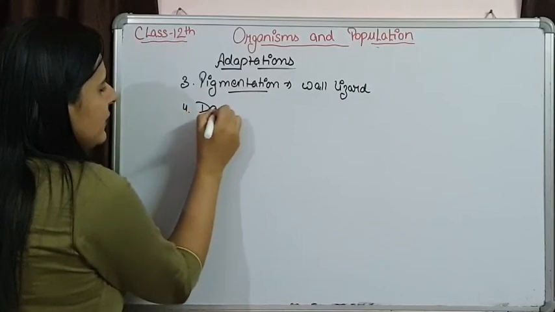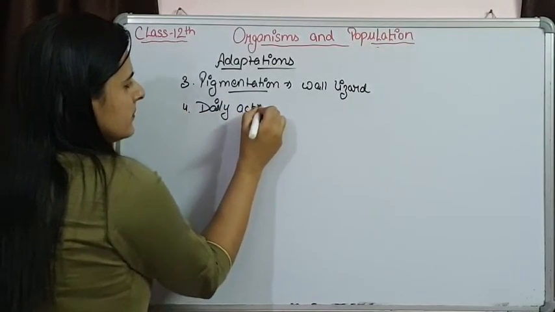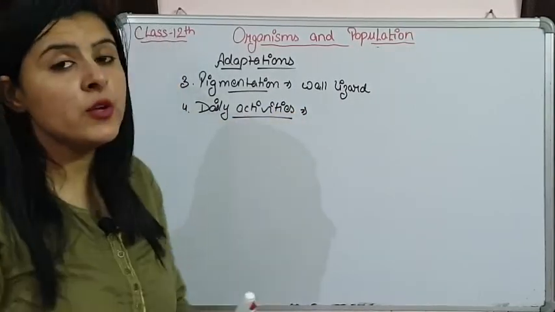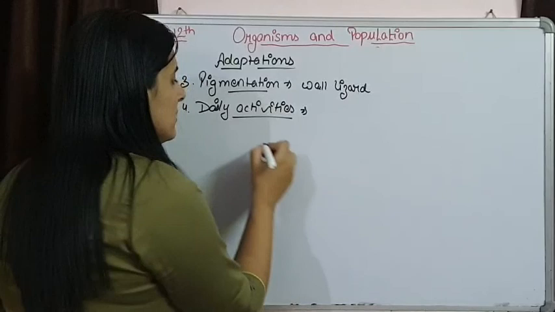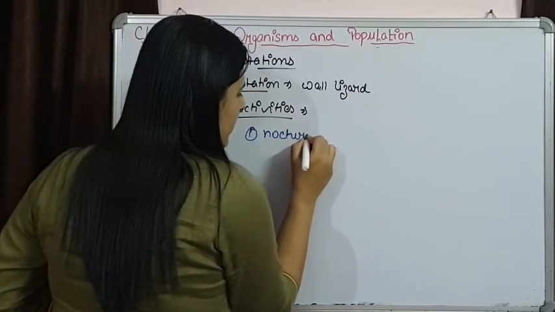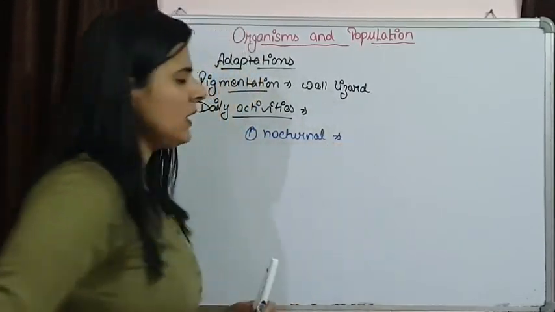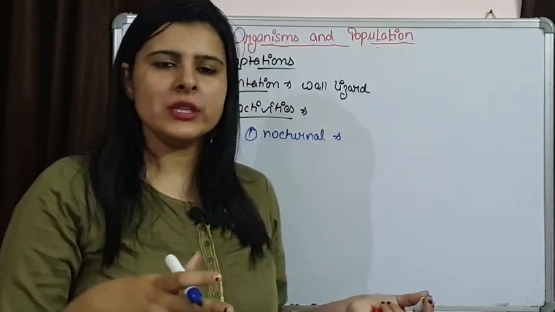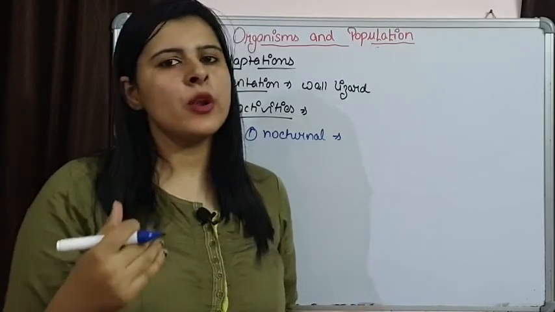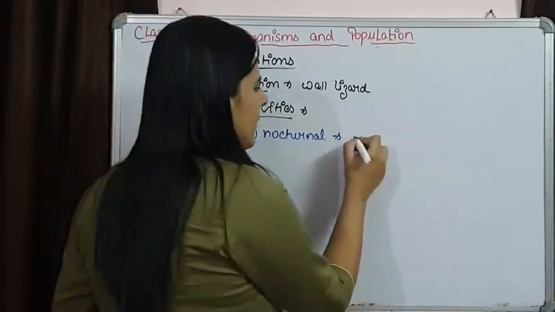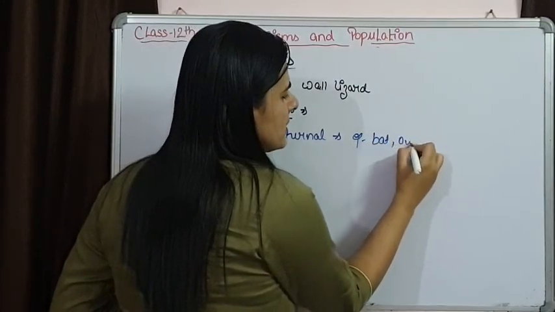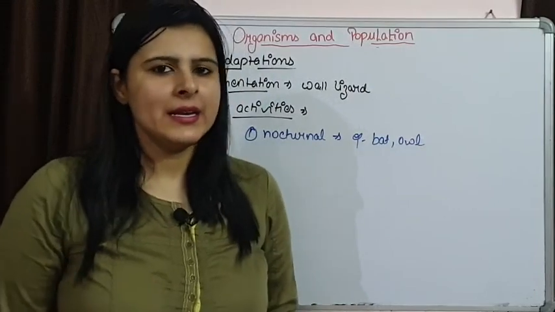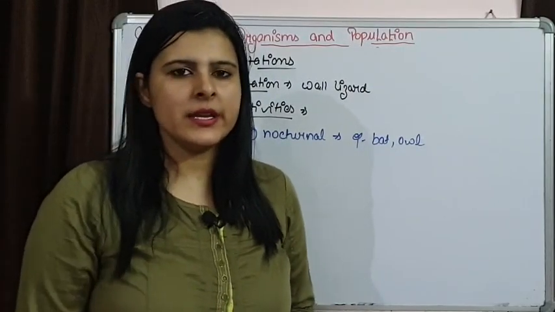Another one is daily activities of organisms. We know some of the organisms are nocturnal animals. Means they hide themselves during the daytime and become more active during the night time. Say we have examples like bat and owl. These are nocturnal organisms which are active during the dark period. So, light is influencing their activity.